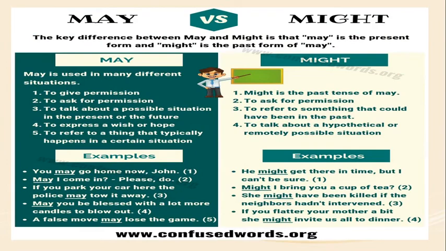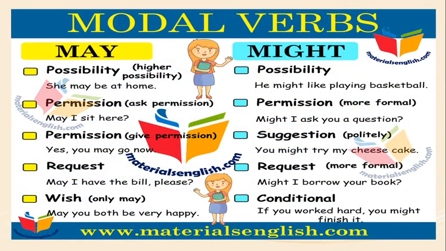What is the difference between may and might? The key difference is that may is the present form, and might is the past form of may. May we use for higher possibility: she may be at home, higher possibility. Might we also use for possibility that is not as high: he might like playing basketball.